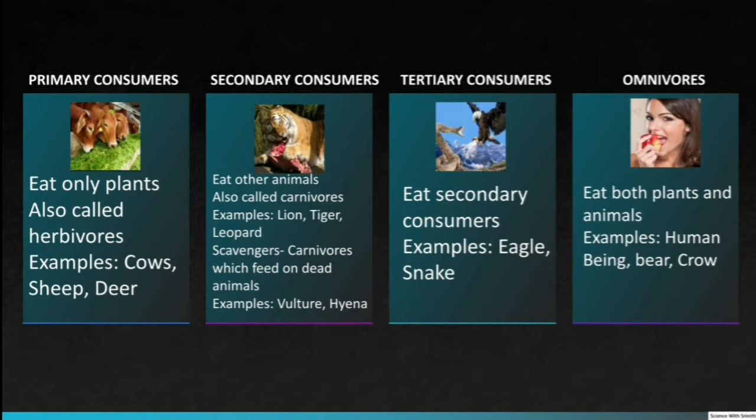Tertiary consumers. Animals that eat secondary consumers are called tertiary consumers. Examples are snakes and eagle. Omnivores. Consumers that eat both plants and animals are called omnivores. Examples are human being, crow, and bear.